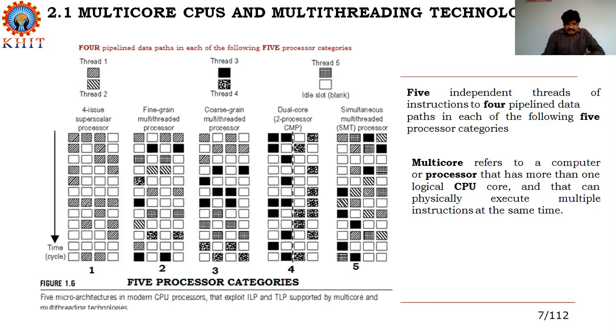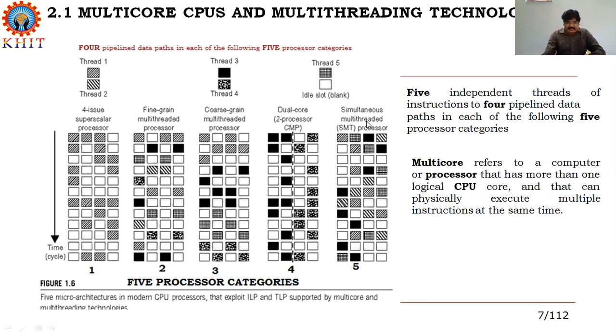Fine-grained multi-threading switches the execution of instructions from different threads per cycle. The coarse-grained multi-threaded processor executes many instructions from the same thread for quite a few cycles before switching to another thread. The dual-core processor executes instructions from different threads.